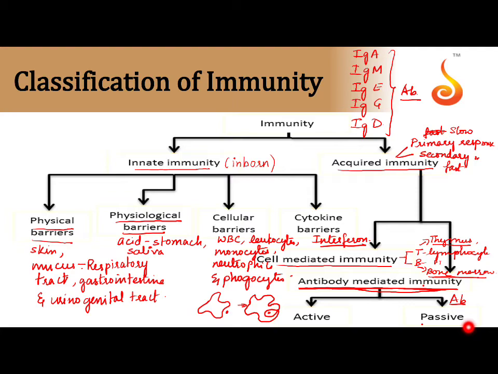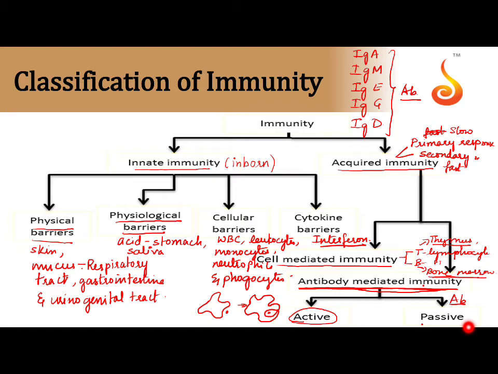Sometimes the antibodies which are synthesized are quick in their action. It is important for them to act at the same time, while in the case of passive immunity, it is ready from much before, even when it is not required. One quick example of each of them. Say for example, we get a disease or some kind of infection.